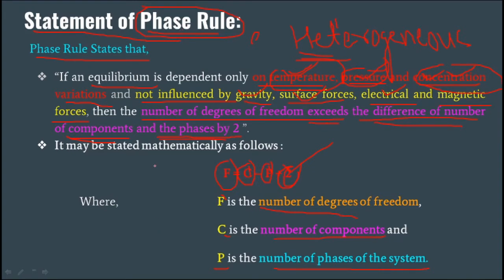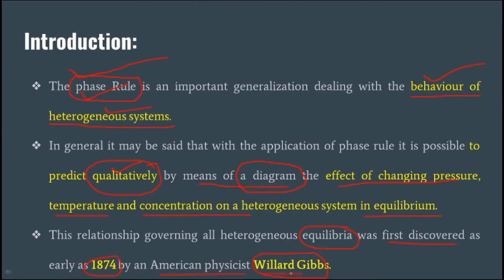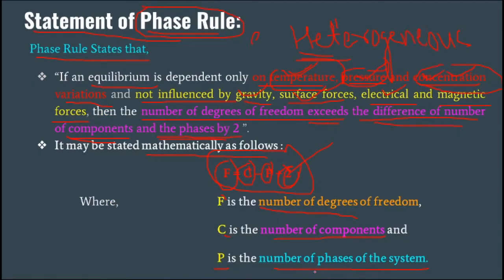Or you can write it mathematically, if it is for 1 mark: F is equal to C minus P plus 2. That is the phase rule, and this phase rule is given by Villard-Gibbs. In the exam they will also ask you to give the statement of the Gibbs phase rule, so you can write this, where F is equal to C minus P plus 2, the mathematical expression for the phase rule.